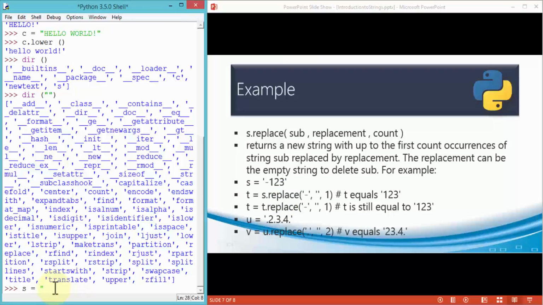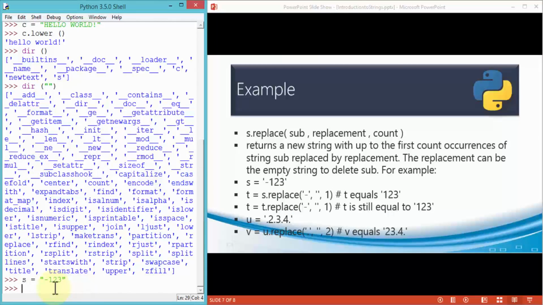s equals, just following the example here for now, -1, 2, 3, and then I'm going to have t equals, and here I'm going to use the string and then the replace method. Replace my original value that I wish to replace, and Python tells me the format that I'm going to use is s.replace(old, new), and then a count value, if any.